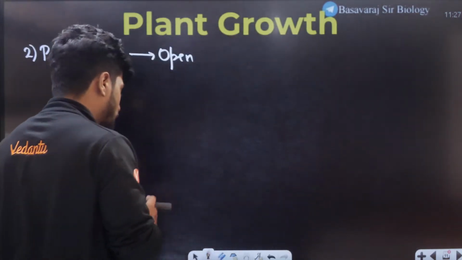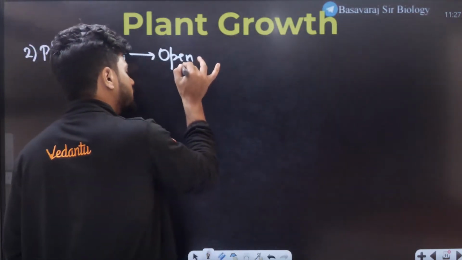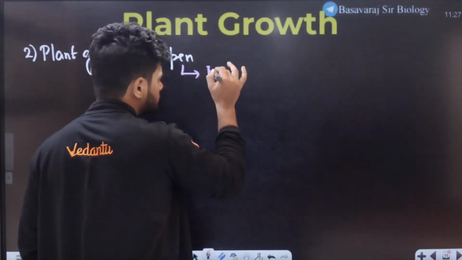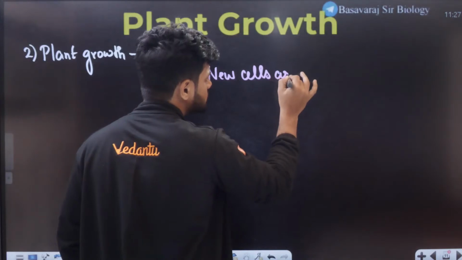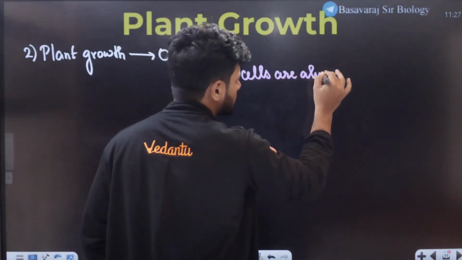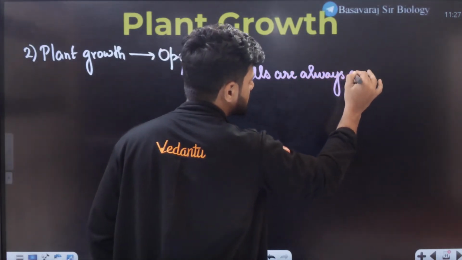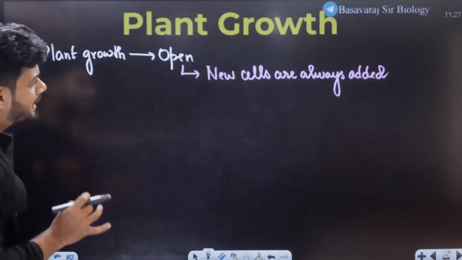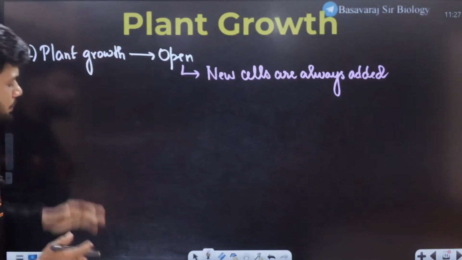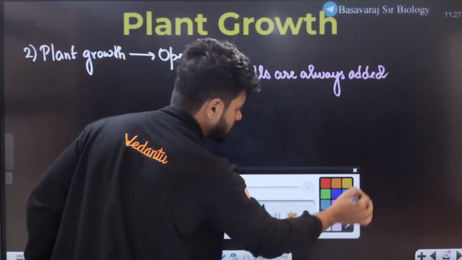The meaning of open is that new cells are always added. New cells are always added. That is the meaning of plant growth is open. Second one, done.